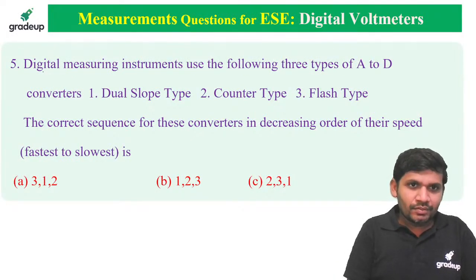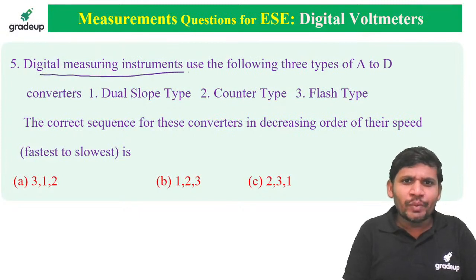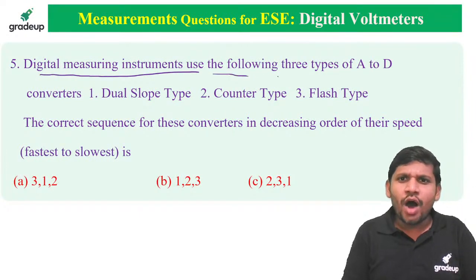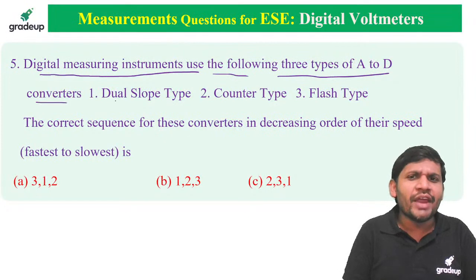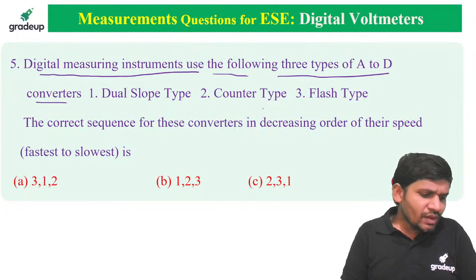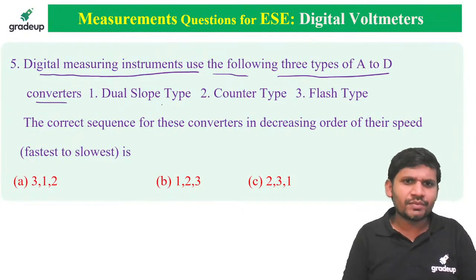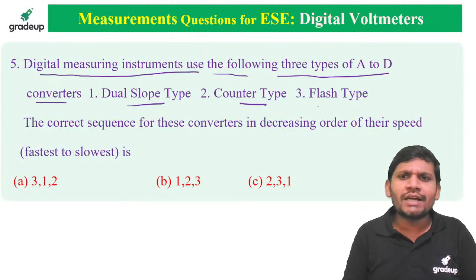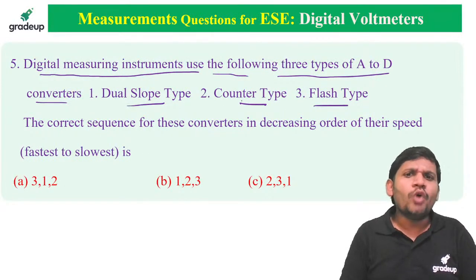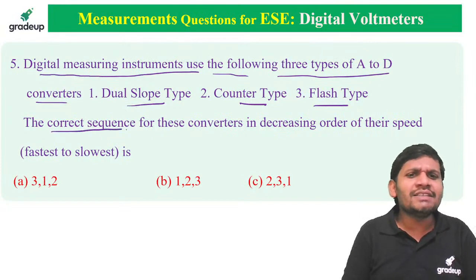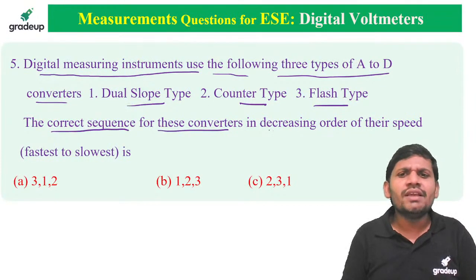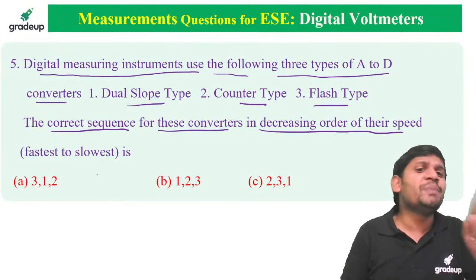Yes, sir. Digital measuring instruments use the following three types of A to D converters: analog to digital converters, dual slope type, counter type, and flash type. Counter type is also called ramp type, sir. You can take it as a ramp type. The question asks for the correct sequence for these converters in decreasing order of their speed.